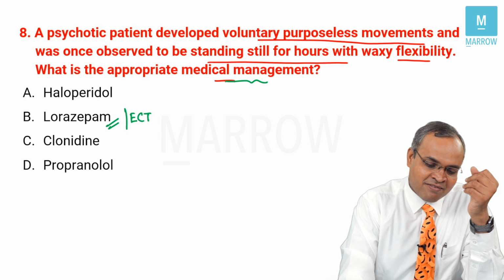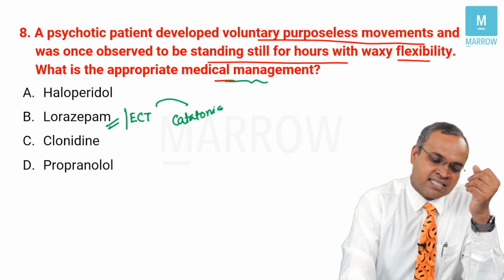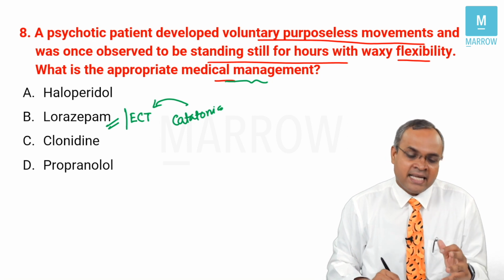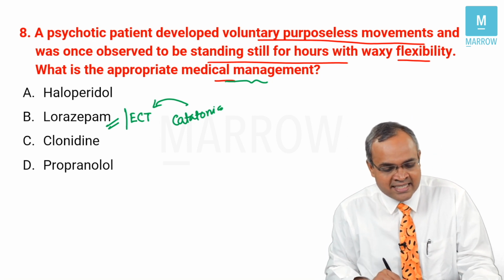Schizophrenia is there, right? Schizophrenia typically is not a condition which will be treated with ECT unless patients have catatonic symptoms or significant affective symptoms, that is manic or depressive symptoms, or the patients are extremely suicidal. That is the only time when we use ECTs in schizophrenia. So one of the places where we use it is when patients have catatonia, where ECTs are indicated. Getting it? So that is also something which can be tested in exam.